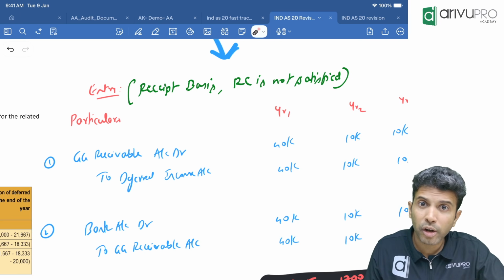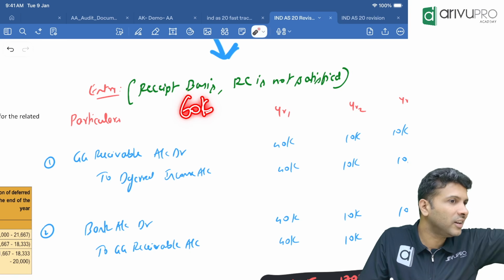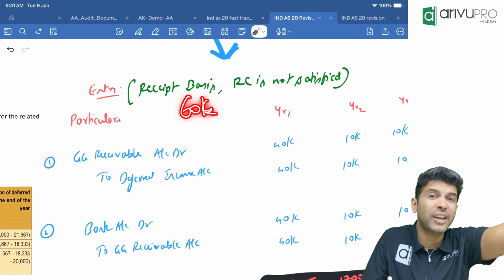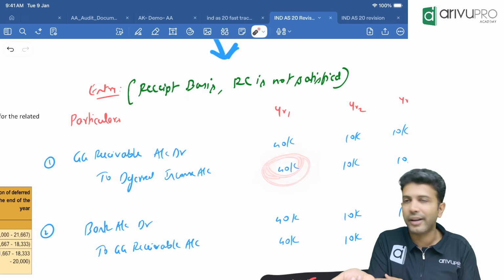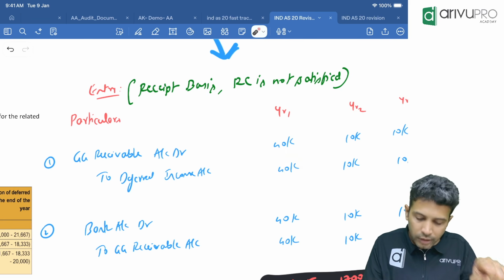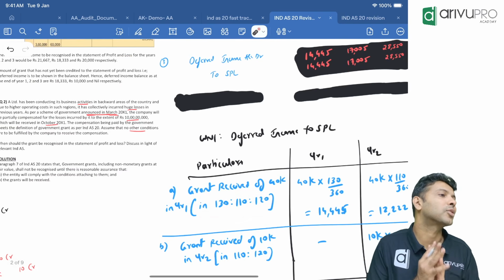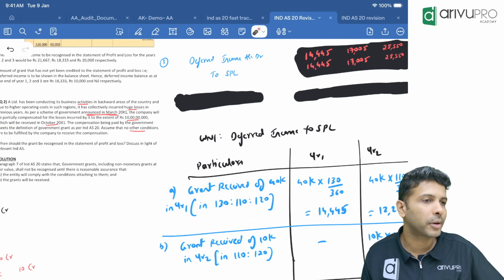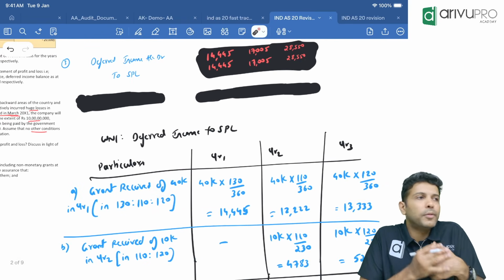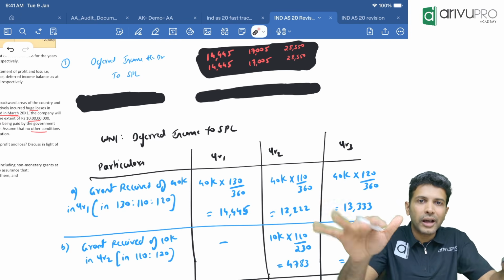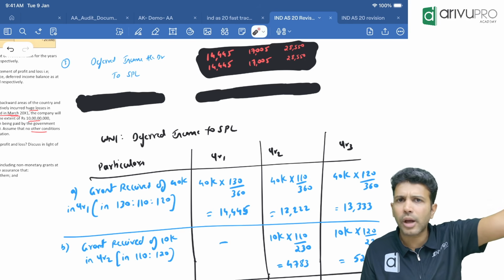You'll have to give the training or hire them and keep them for 3 years, right? So, here what you will do is, last time 60,000 you amortized in the expense ratio. Here you will take 60,000 or 40,000? Since 40,000 only is your deferred income for the first year, 40,000 you will amortize in the 130, 110, 120 ratio. That's all. Understood, everybody? Presentation is okay. Why 40? Because we have received only 40. The other 20,000 we don't have reasonable assurance whether we will receive or not, hence you can't do the accounting for it.